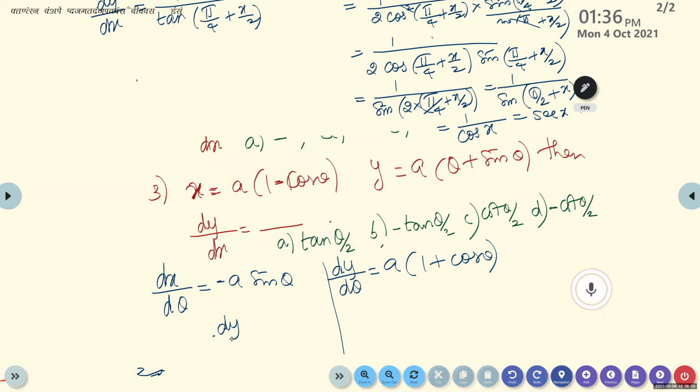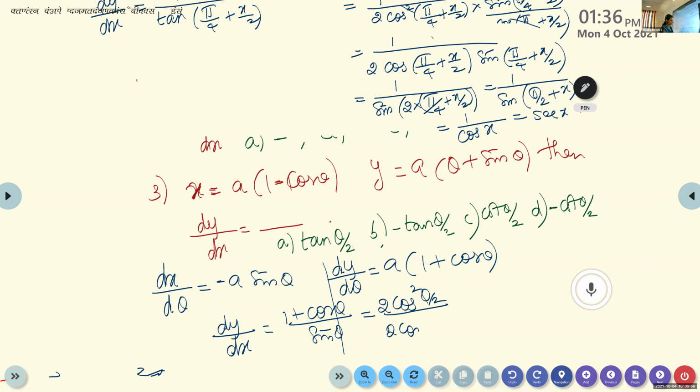So therefore, Atul, what will be dy by dx? I got cot theta by 2. Can you give the steps? dy by dx is equal to 1 plus cos theta by sin theta. That is the same as 2 cos square theta by 2 over 2 sin theta by 2 cos theta by 2. So 2 will get cancelled, one cos will get cancelled. So the answer will be cot theta by 2.